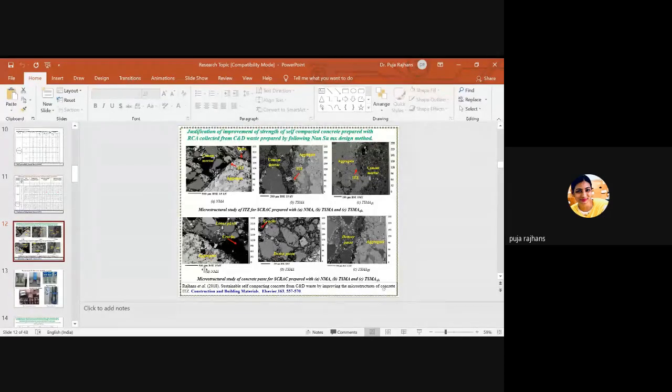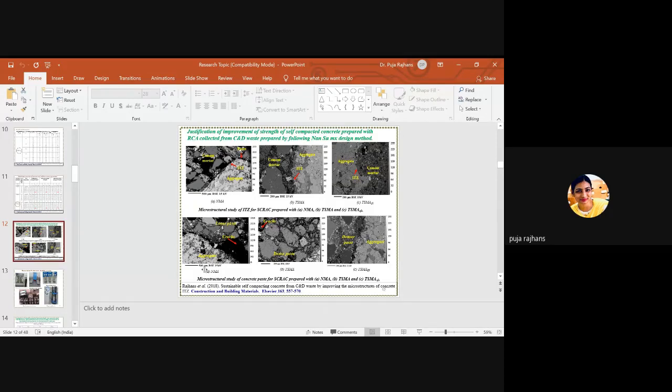Again, if I go to the TSMA SFC, here we have denser paste and the cracks are minimized. In TSMA SFC, we don't have huge cracks and we don't have huge numbers of cracks. So in TSMA SFC, the cracks are minimized. So this is at the micro level.